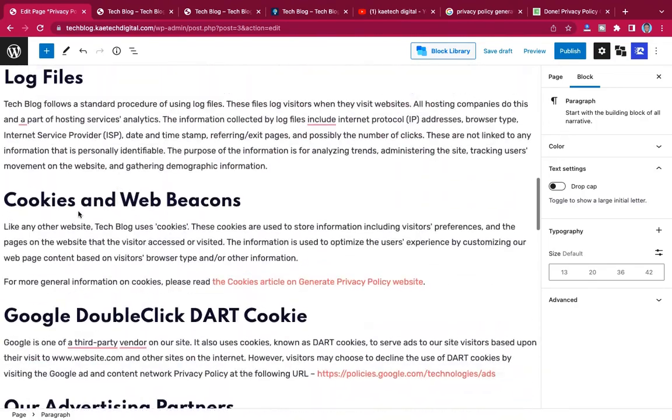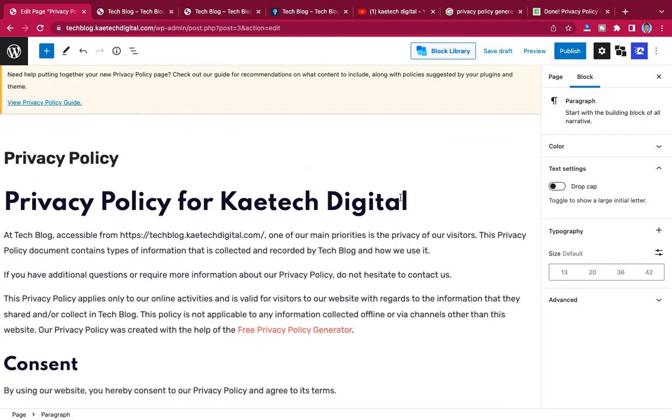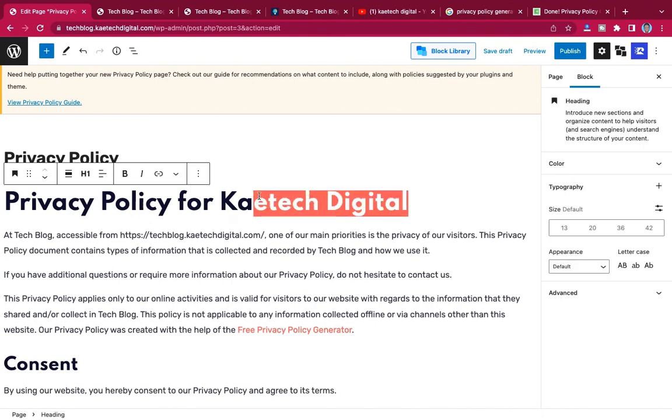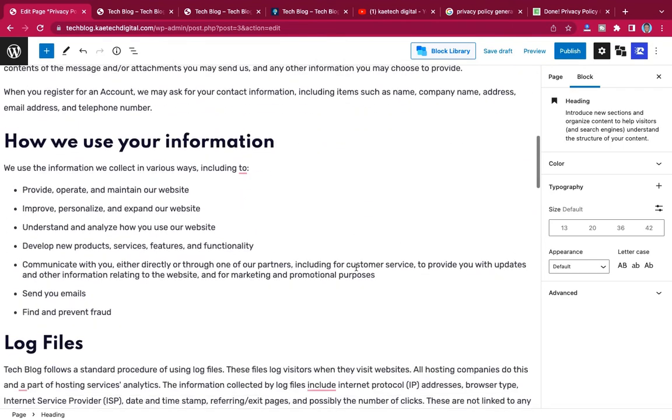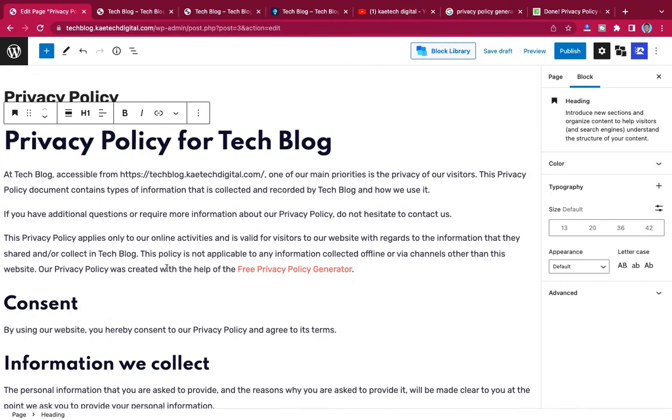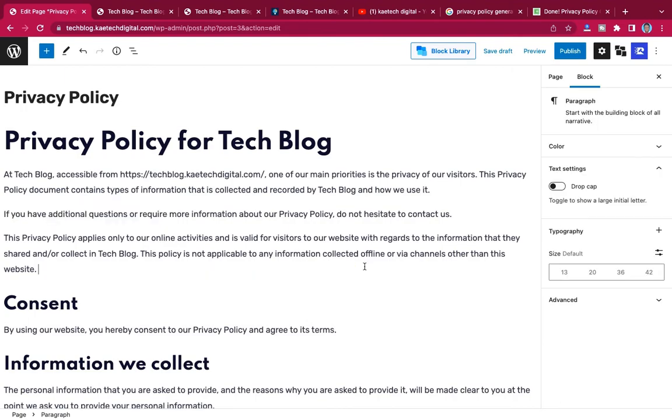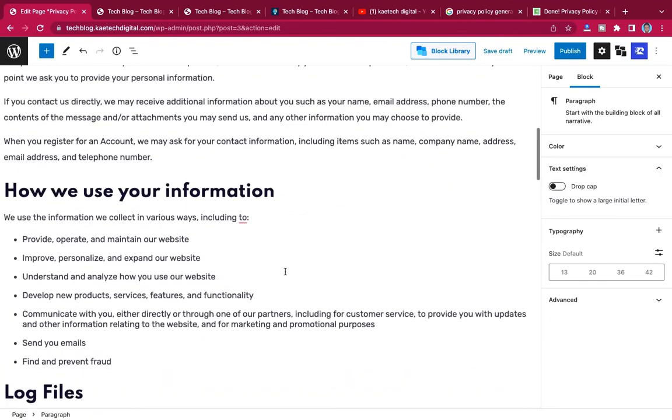Okay, so privacy policy for tech blog. Now you have your privacy policy, but mostly what I do is I remove this one from it. It is linking to their website, which I don't want people to know that I copied it from there.